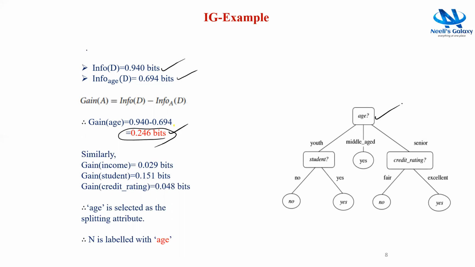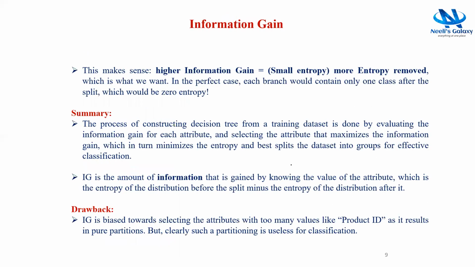Similarly, the same procedure should be carried out to calculate the next splitting criterion for the next iteration of the loop. This is about the information gain. This makes sense because the higher the information gain, the more entropy is removed, which is what we want. In the perfect case, each branch would contain only one class after the split, which would be zero entropy.